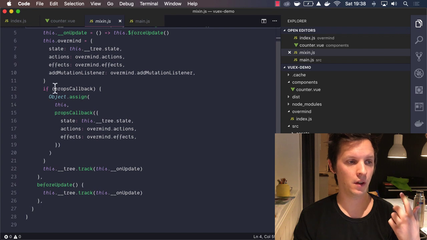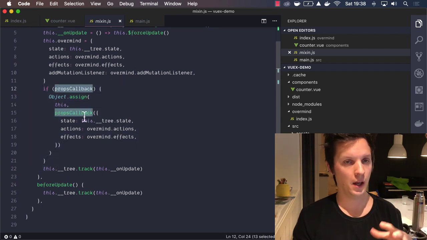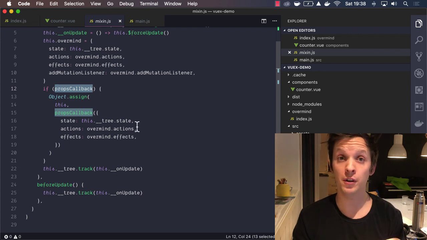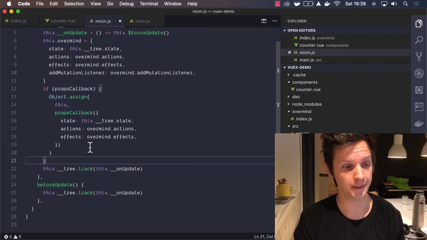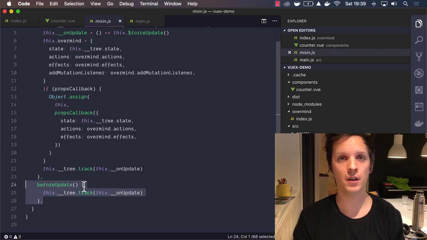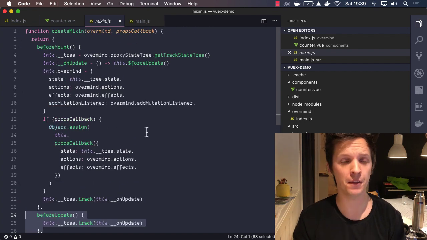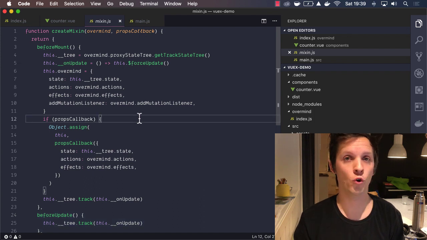And then with the plugin, there will always be a props callback here, which is where you can configure how you want to expose state and actions, but maybe you just want to use the default, like you saw here. And then we start tracking, and before every update, we start tracking again. That's everything. So it has a very low overhead. And the overhead is even lower when you're in production.